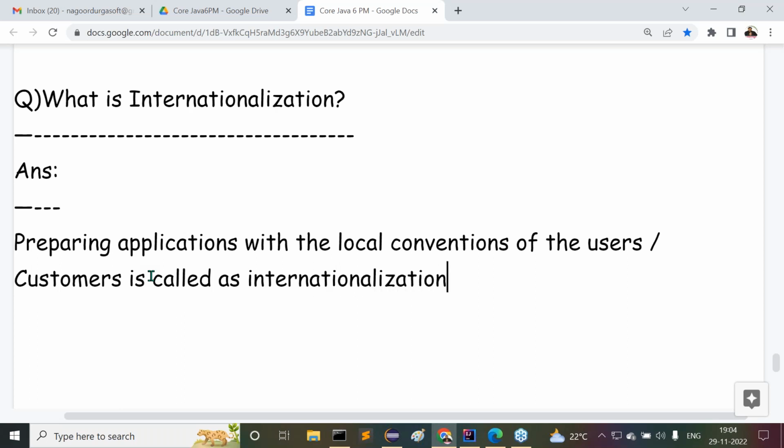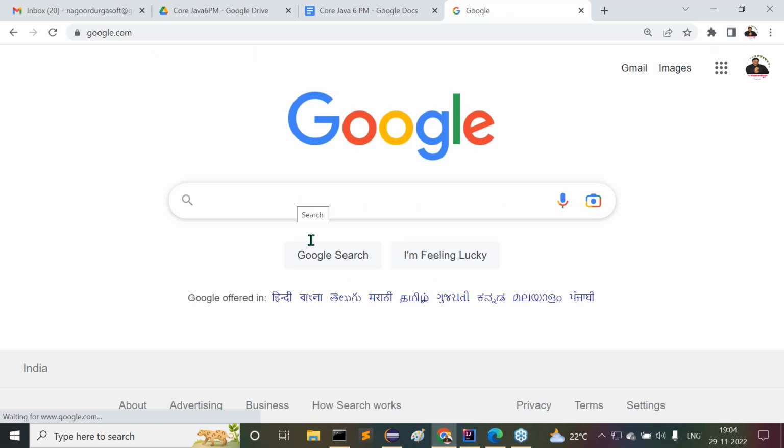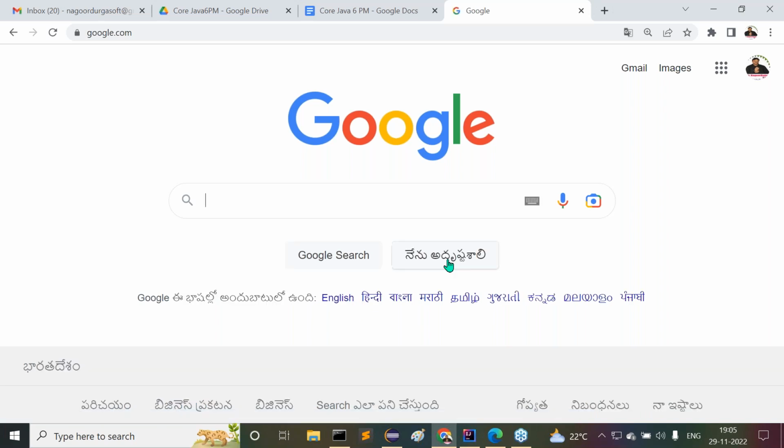Preparing applications with the local conventions of the users or customers is called internationalization. The best example is Google. If we observe Google search, all the local languages support is available. That means Google is providing support for Telugu. If you are not good at English, if you are good at Telugu, then click on it and automatically you get that entire page in Telugu.